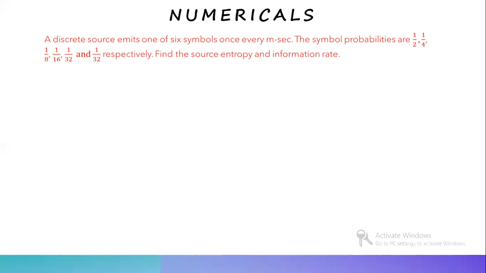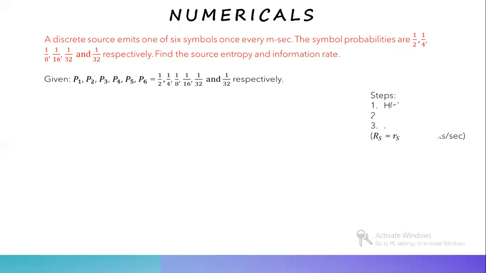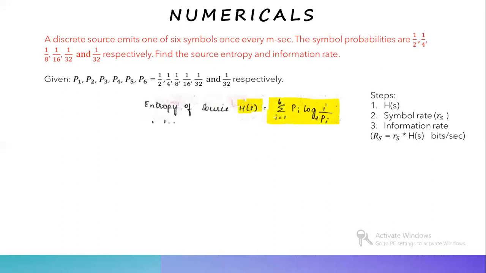So what is the formula for source entropy? First, we'll see what they have given. They've given you the probabilities, that is P1, P2, P3, P4, P5, and P6 values. Next, the steps are, first, you need to calculate H of S. Second, symbol rate. Third, information rate using the formula RS equal to small rs into H of S bits per second. So first, we'll be calculating H of S. What is the formula for H of S?